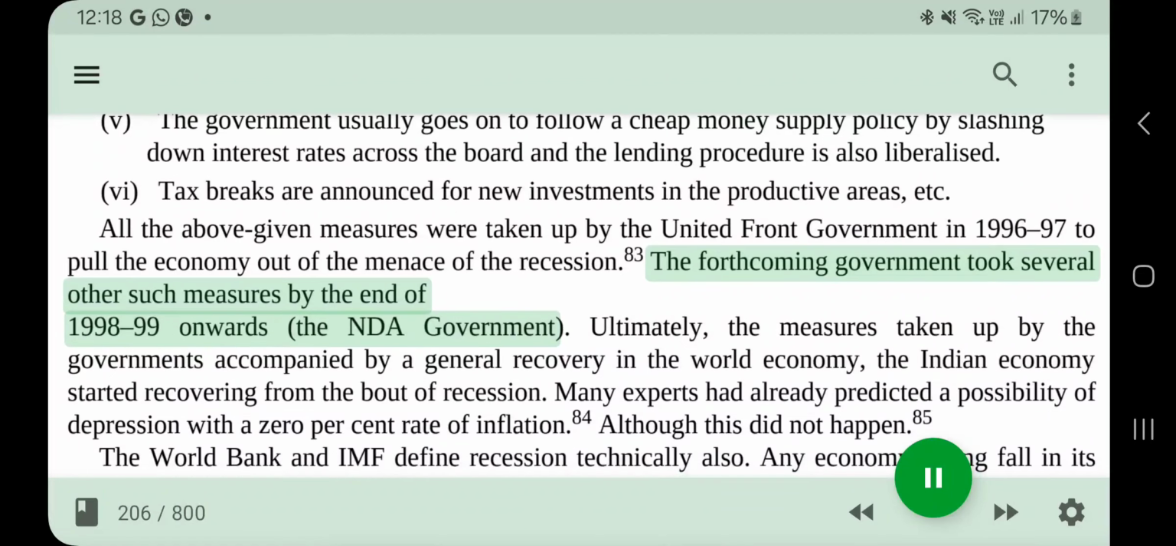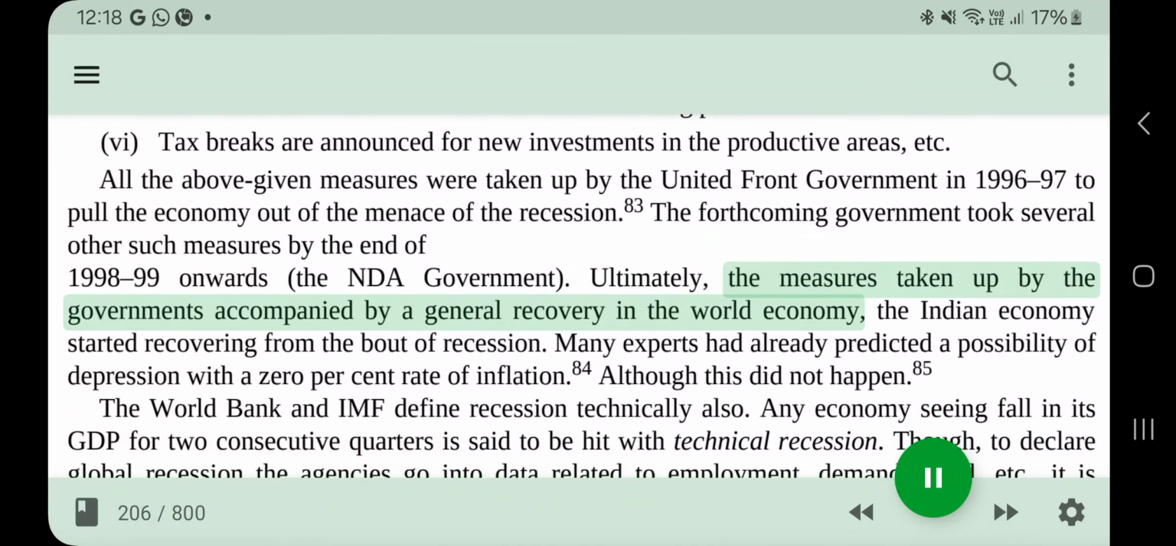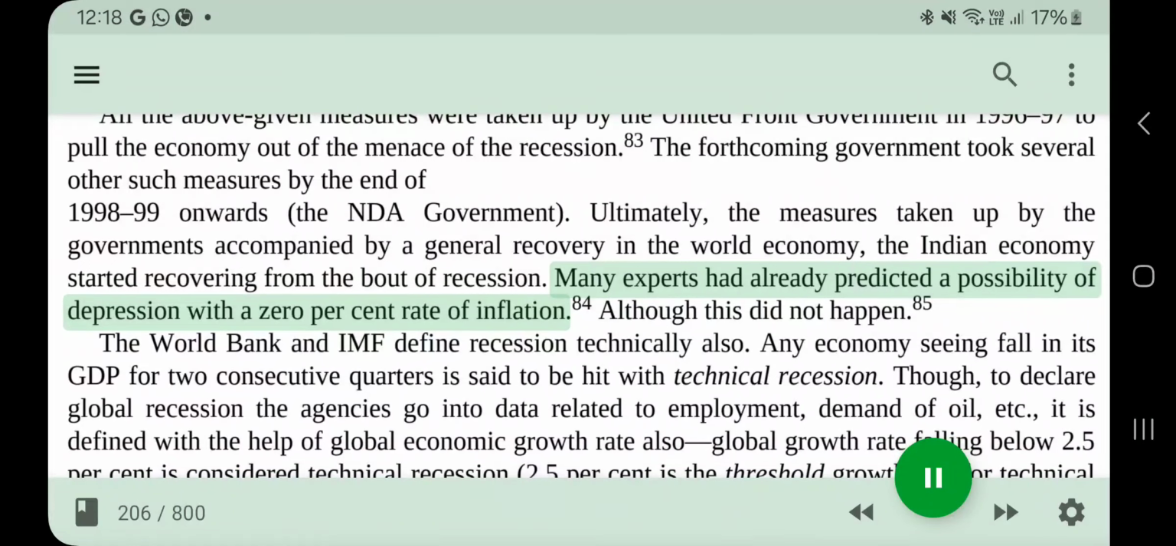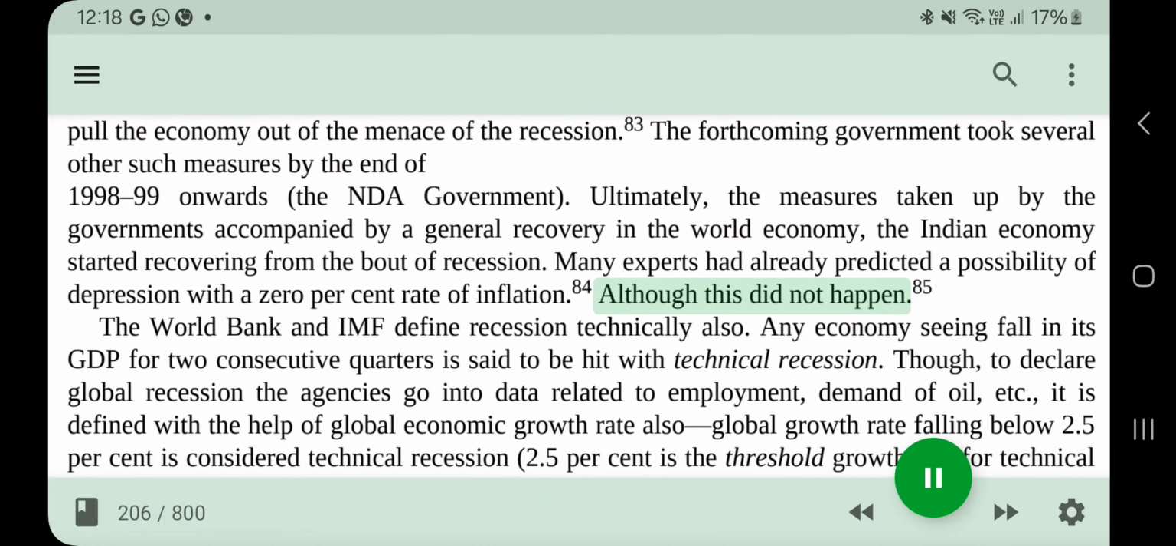The forthcoming government took several other such measures by the end of 1998-99 onwards, the NDA government. Ultimately, the measures taken up by the governments, accompanied by a general recovery in the world economy, the Indian economy started recovering from the bout of recession. Many experts had already predicted a possibility of depression with a 0% rate of inflation, although this did not happen.